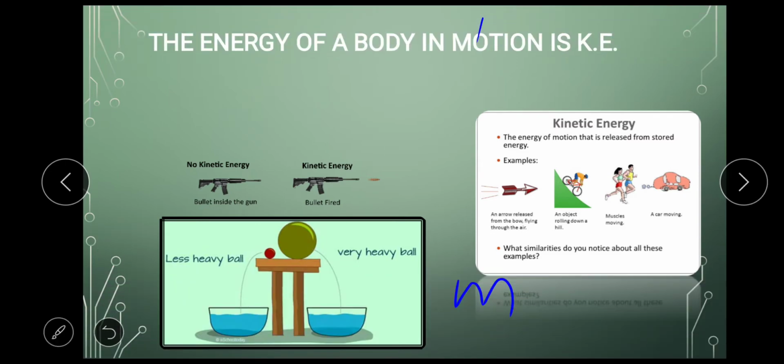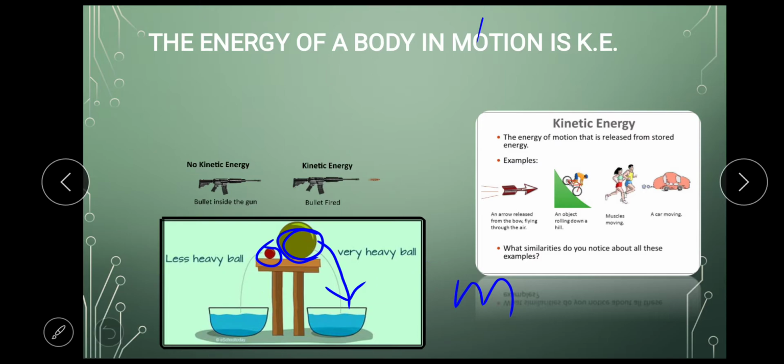Here, when this heavy object falls in water, compared to this smaller object which will fall in water, what will happen? More water will come from the bowl on the right side as compared to the bowl on the left side. Why is that so?